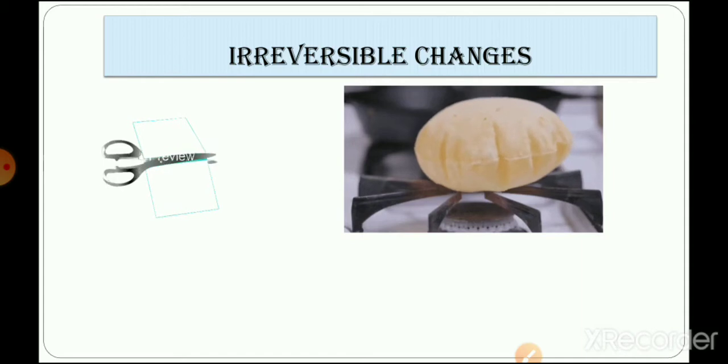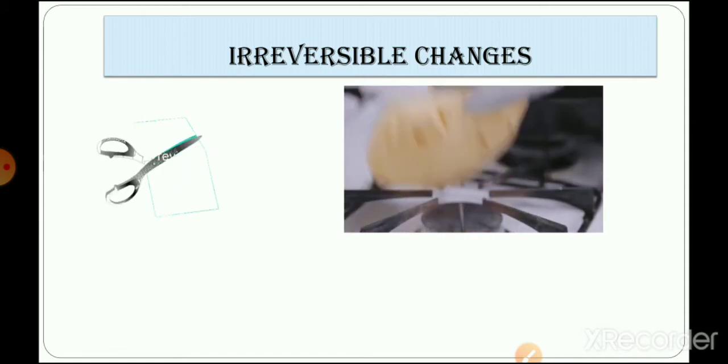Students, let's move forward. Let's say I have given you a piece of paper and I have asked you to cut the paper into two pieces, and then I ask you to undo the action you have performed. It means give me the paper that I gave you without cutting it. You would simply say that you cannot do this, because the action you have performed cannot be reversed, right? Similarly, the making of food cannot be reversed.